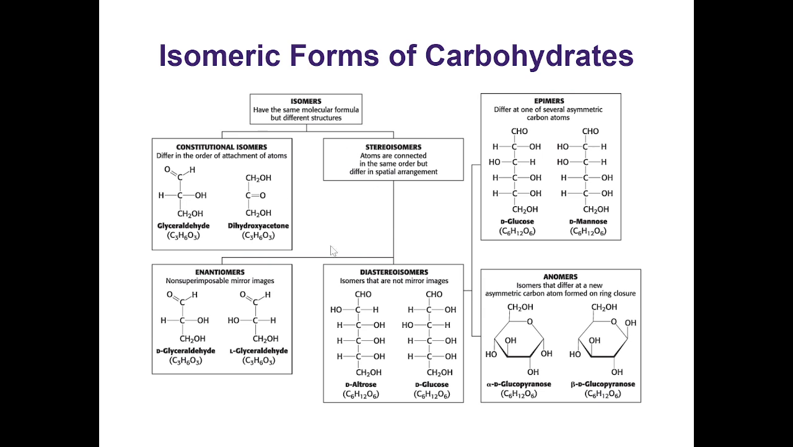These can be subdivided into enantiomers or diastereomers. Enantiomers are going to be non-superimposable mirror images. We did a lot with that before. They're a mirror image, but we cannot superimpose them, like our hands. And we have D and L there.